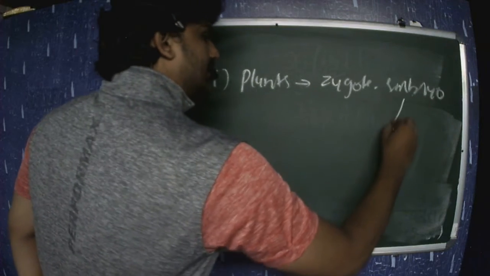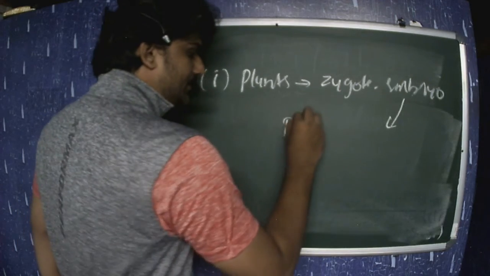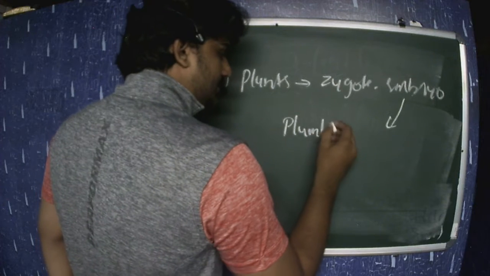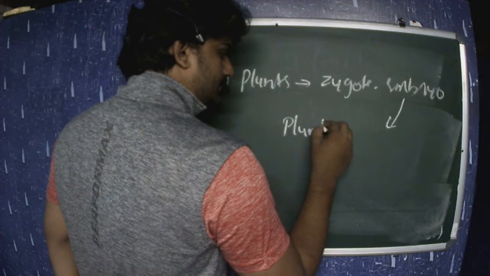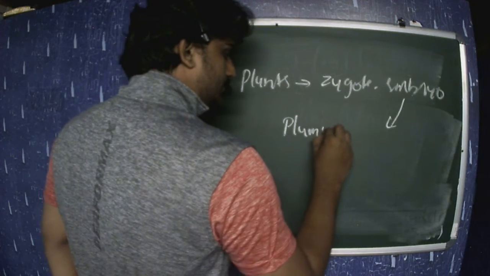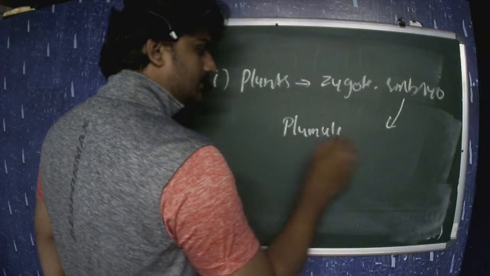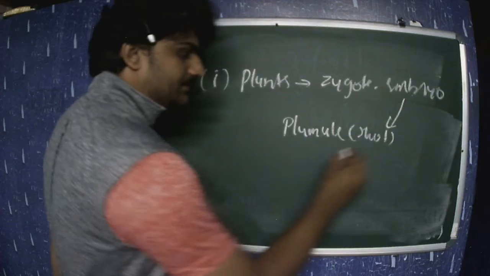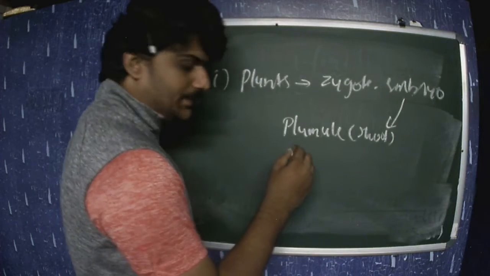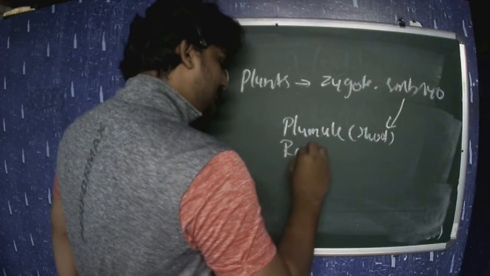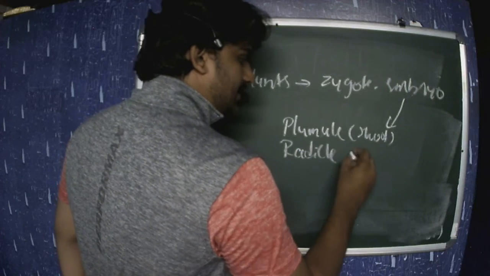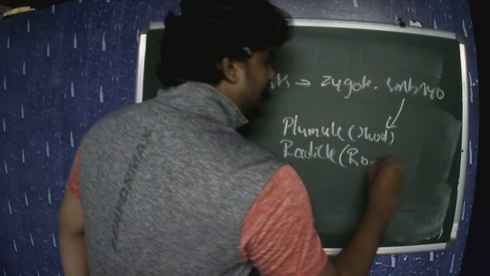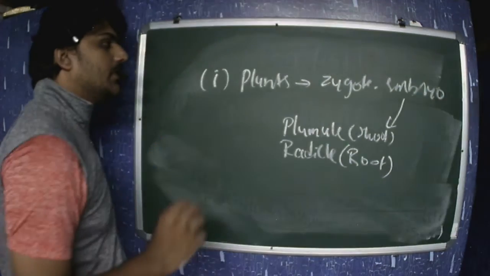That embryo will bear the plumule, that is the shoot initiator, and it will also bear the radicle, which is called the root initiator. So this you can see in plants.